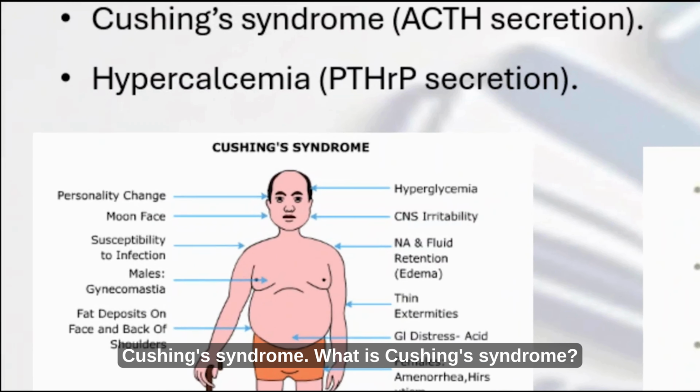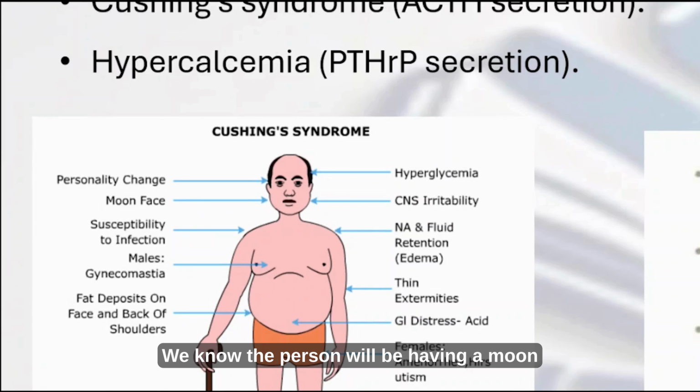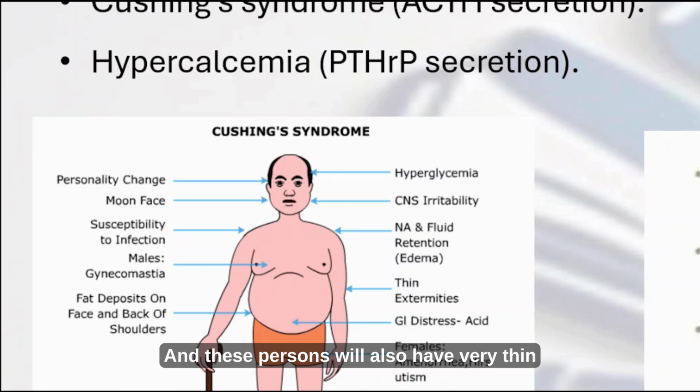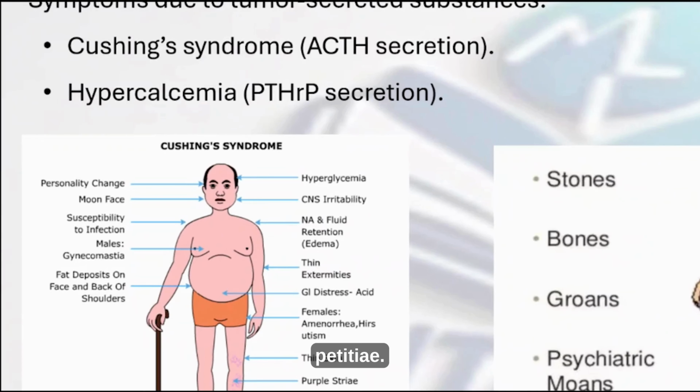The person will have a moon face, hyperglycemia, CNS irritability, thin extremities, and in females amenorrhea and hirsutism, and in males gynecomastia. These persons will also have very thin skin, purple striae, bruises as well as petechiae.